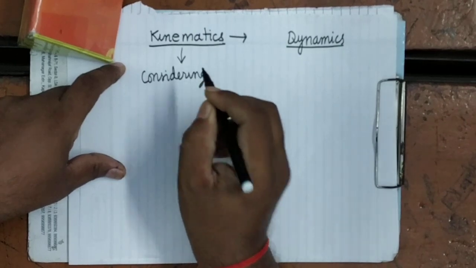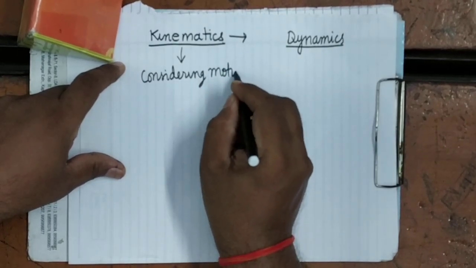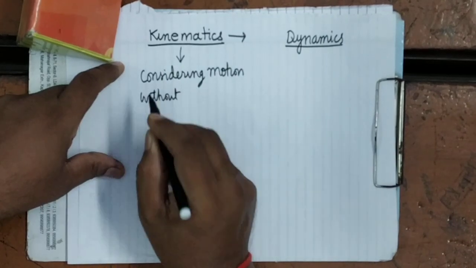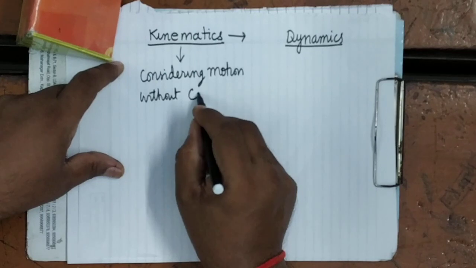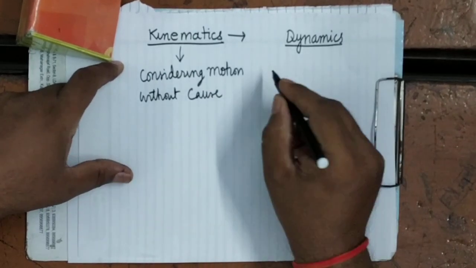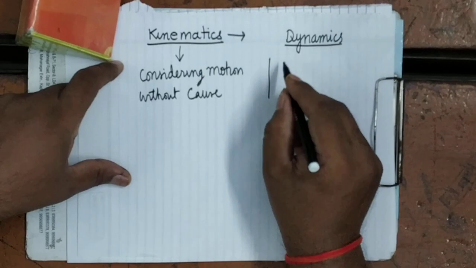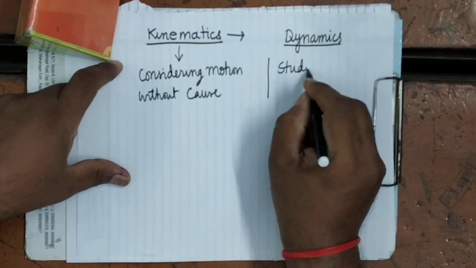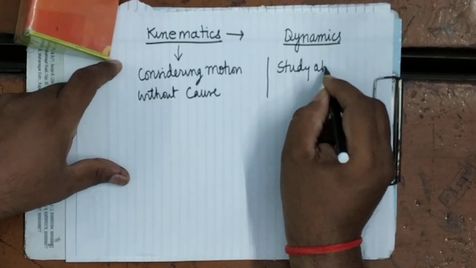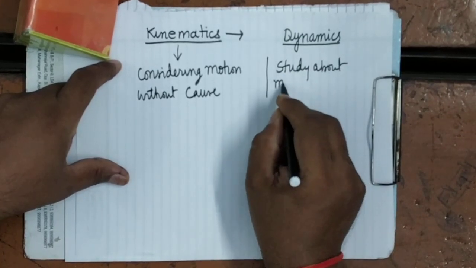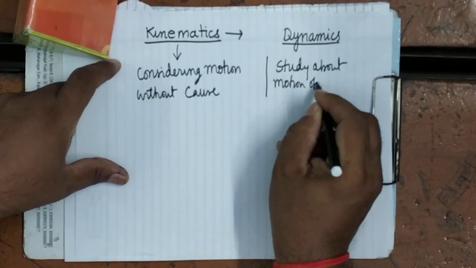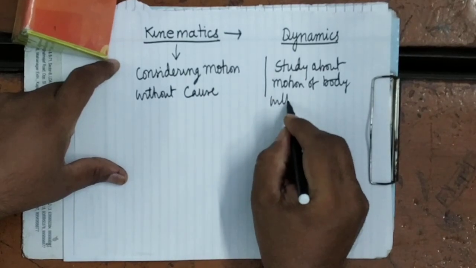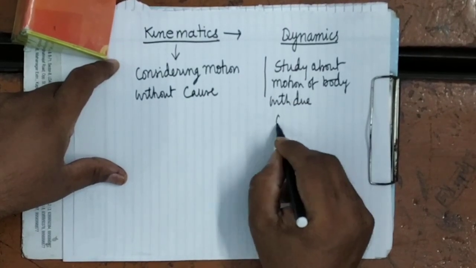While in dynamics we study about the motion of the body with due consideration of its cause.